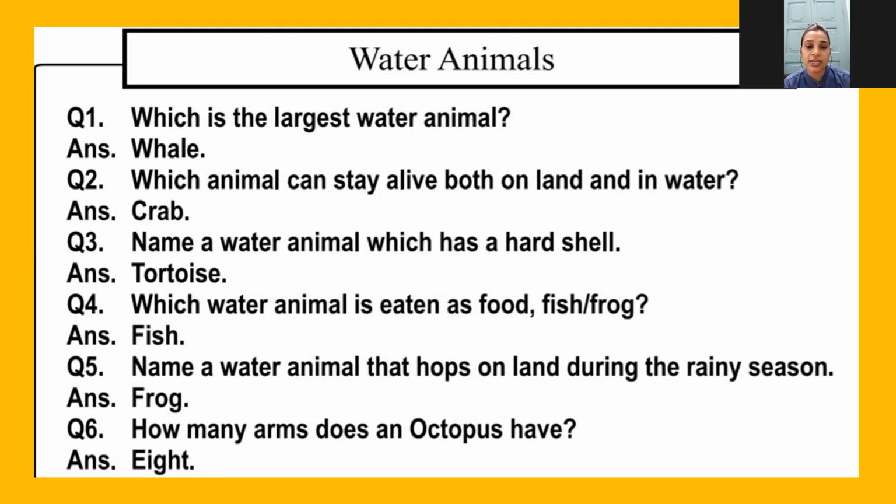Question 5. Name a water animal that hops on the land during the rainy season. The answer is frog. Question 6. How many arms does an octopus have? The answer is 8.